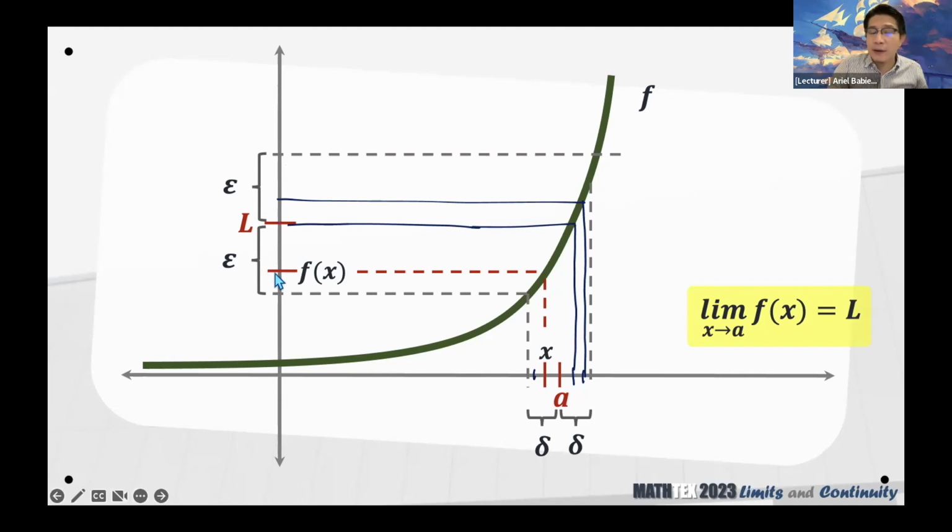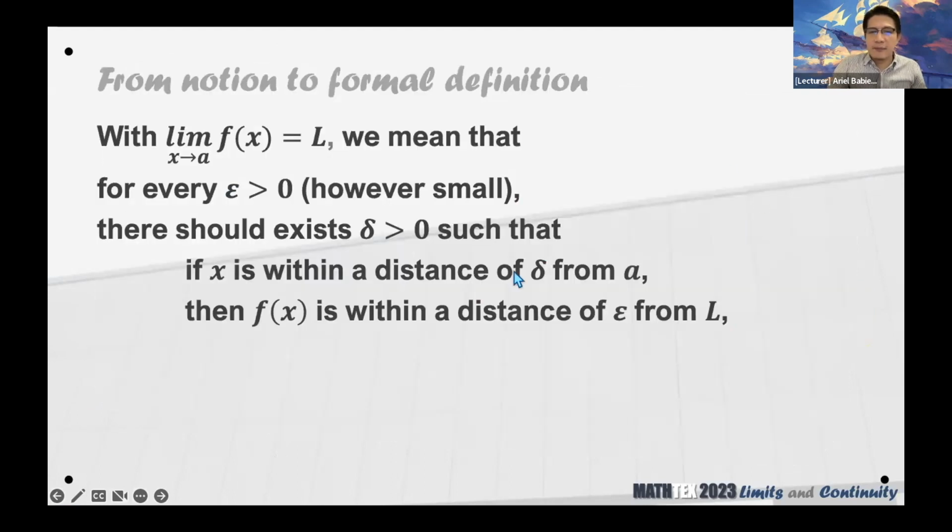Epsilon bounds the function values from L. And then yung delta natin, siya naman yung nagbabound yung mga x natin from A, such that if x is within here, then the corresponding function value should be around here. Okay? Yan. If x is within a distance delta from A, f of x is within a distance epsilon from L.